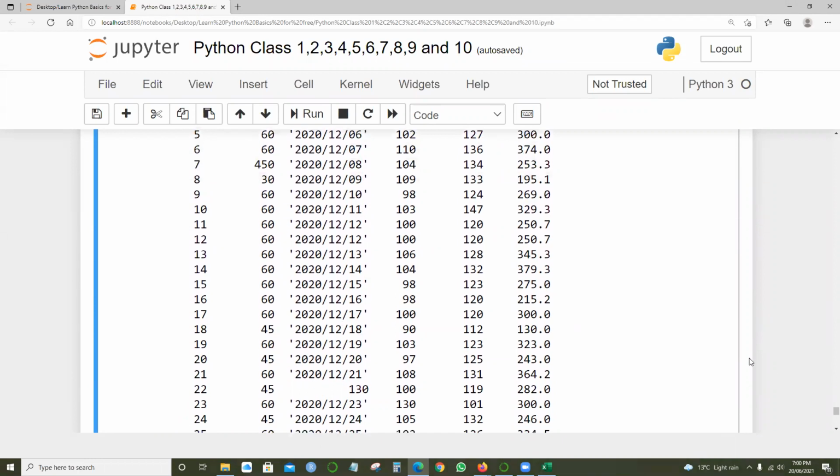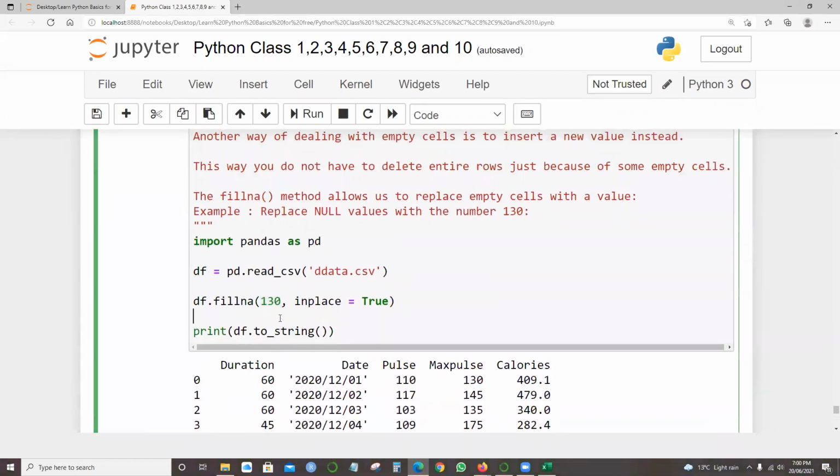The ultimate goal is to make sure that you fill with a certain value. Whatever value we say, 130, it will replace with 130. If I say replace with 120 or something else, it will replace with that value. But the command is df.fillna(130, inplace=True).